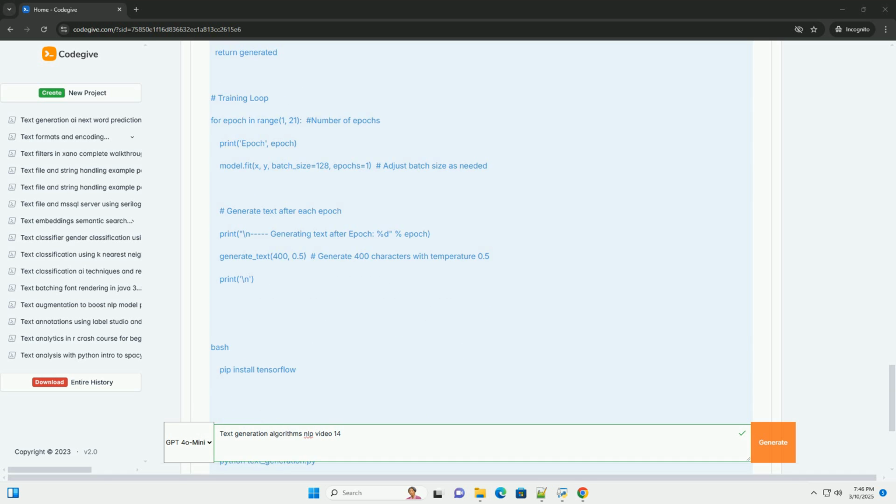Key considerations and advanced techniques. Pre-training and fine-tuning: pre-trained language models, like BERT, GPT, T5, are trained on massive amounts of text data. You can fine-tune these models on a smaller, task-specific dataset to improve their performance. This is the common approach in modern NLP.